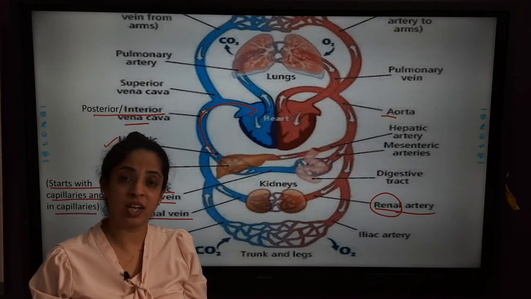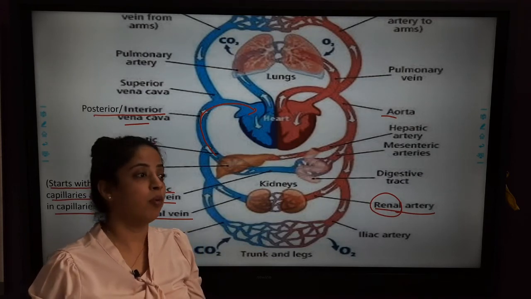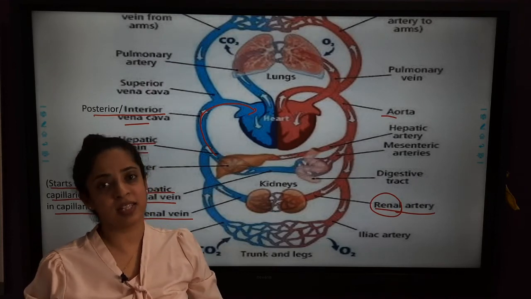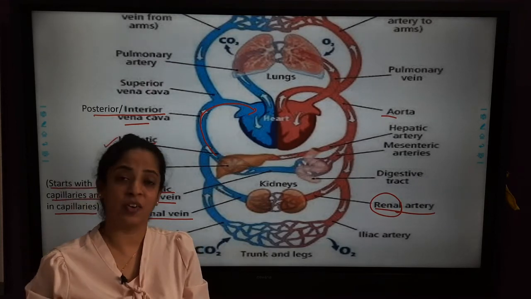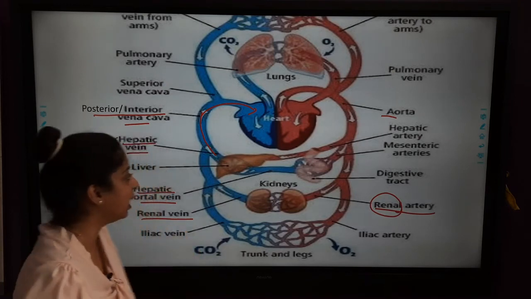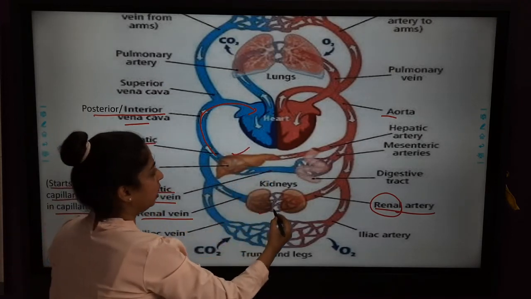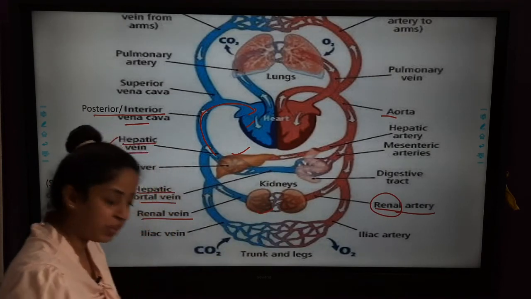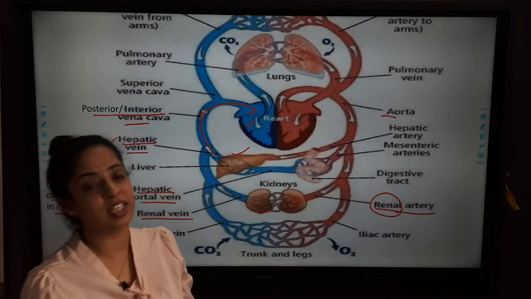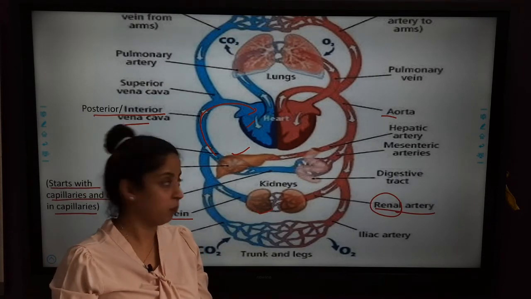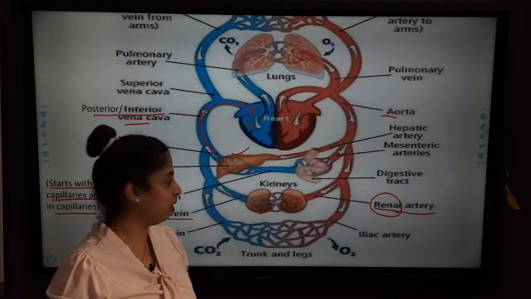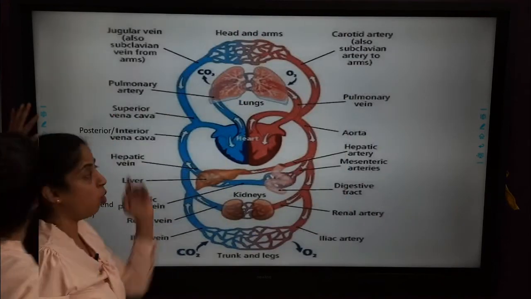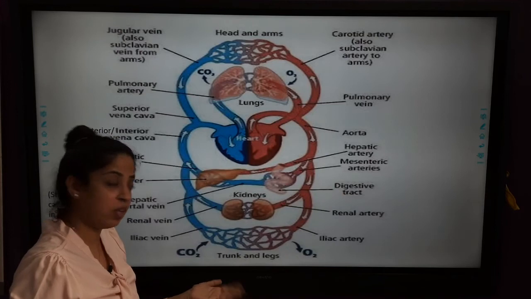The other question that is asked is to name the veins and the arteries, or name the vessels, the blood capillaries that are entering or leaving certain organs like the liver, kidney and heart. So the heart we know already from our previous videos, we know which veins and which arteries are leaving and entering the heart. Okay, I told you about the liver and kidneys also. Now let us read that also in detail. I hope the hepatic portal system is very clear to you.